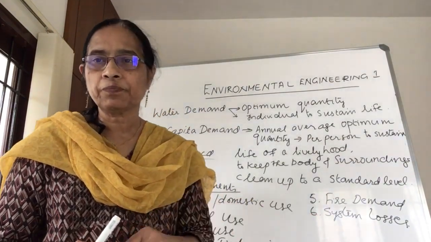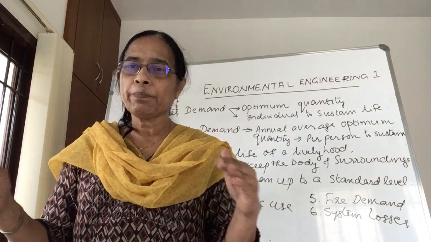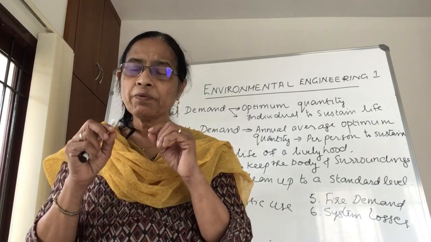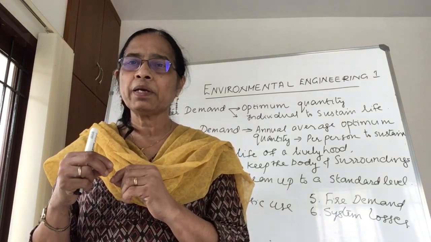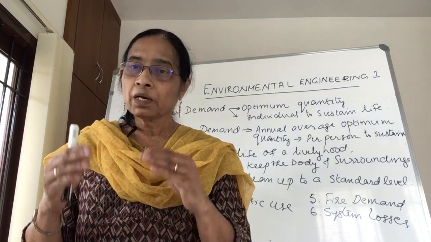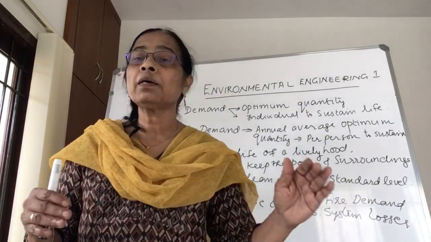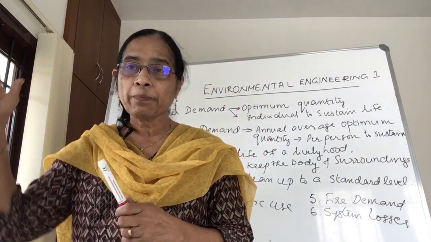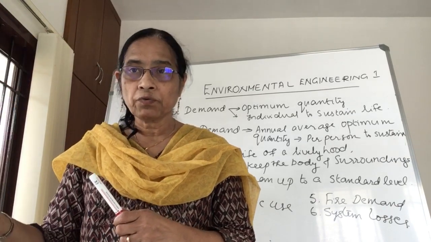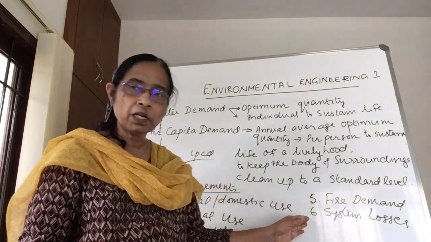Then the system losses. Whenever we are taking the water and distributing it through pipes, they are not fully watertight. There may be very small leaks, small leaks through the taps, and small leaks in your own household systems. Another main loss is when we are pumping water to an elevated reservoir for distribution, sometimes it may overflow. All these losses you have to consider as system losses.